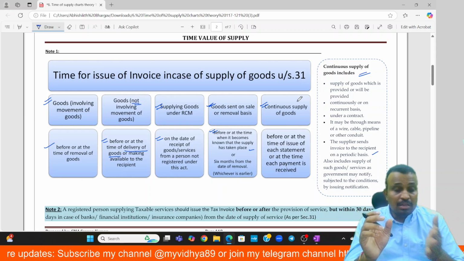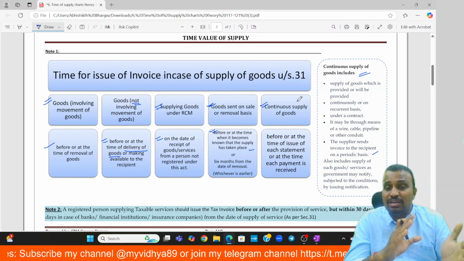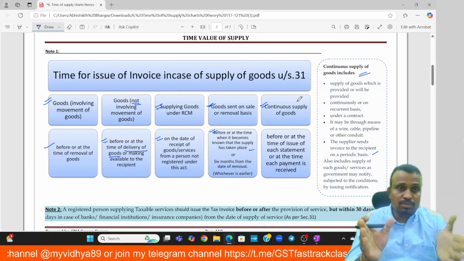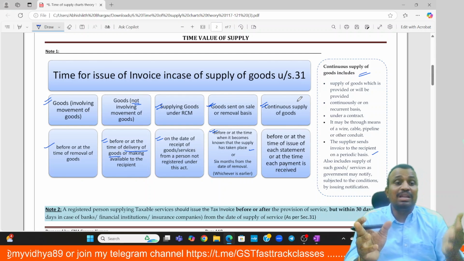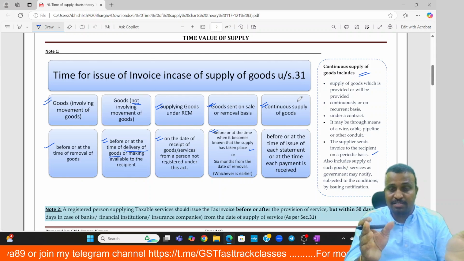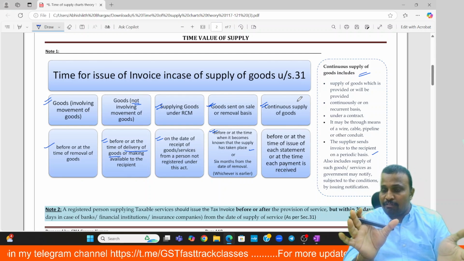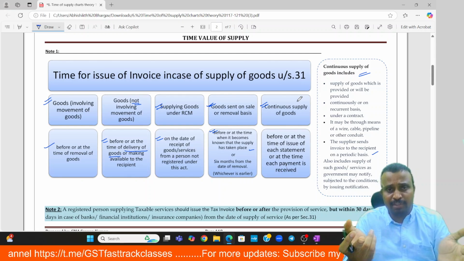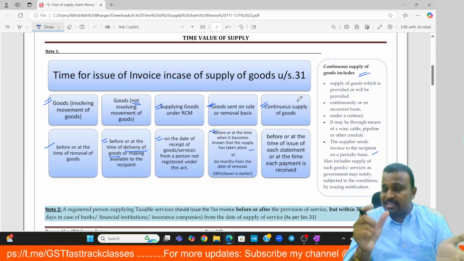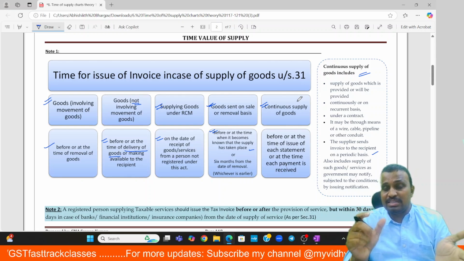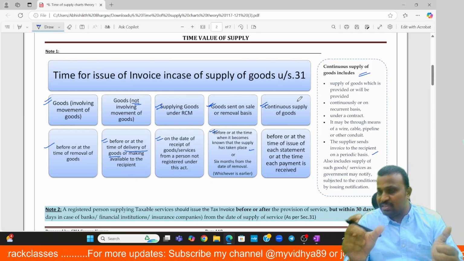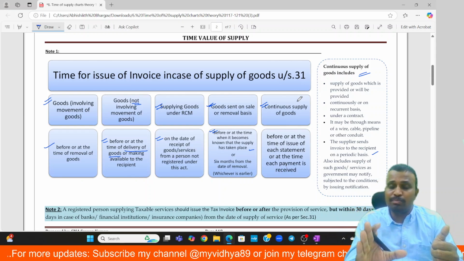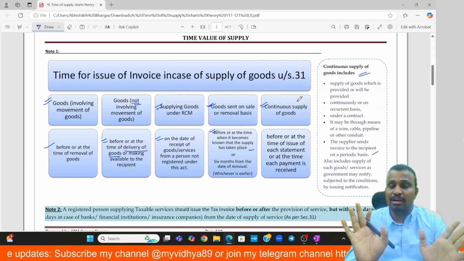But that 20,000 is not linked to the account statement, irrespective of that you already made the payment. So the date of payment is the last date for raising the invoice in that case. But after getting the account statement, you are required to pay the excess amount. So that excess amount of 12,000 you are paying is linked to the account statement. There, the last date for raising the invoice is on or before the issue of the account statement.